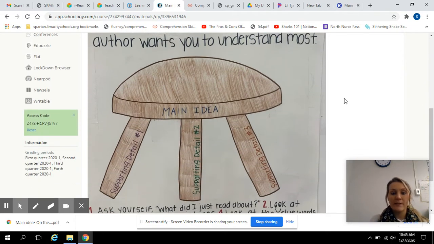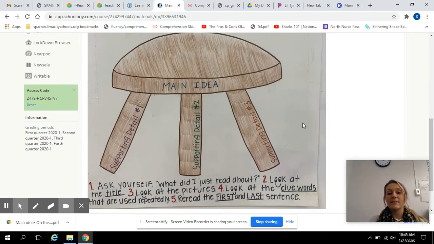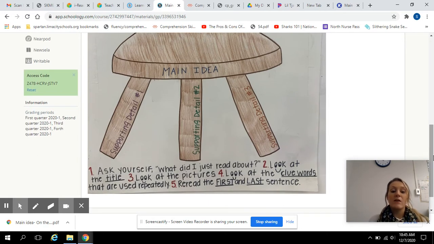Just like our table, we have the big tabletop, the main idea, the most important part, and then the legs are your details that support your main idea, just like your legs support the top of a table. So you have to have the details to support your main idea. Ways we look for it: ask yourself, what did I just read about? What was it mostly about? What was the whole thing about? Look at the title, that might help. Look at pictures, look at clue words or words that are used repeatedly, and then reread the first and last sentence. I can't press that one enough, okay? That's where we mostly find the main idea.